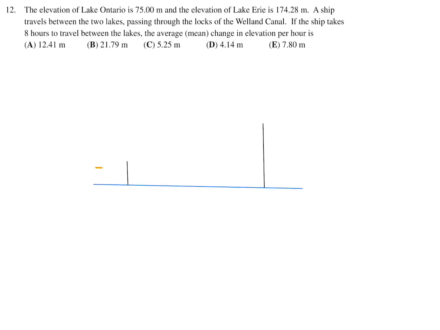So Lake Ontario, we've got an elevation of 75 meters. Lake Erie, 174.28, like that. And we are basically going to travel between one lake to the other. So we're going like that. We're going to be going on an incline, it seems. And they tell you that that trip takes about 8 hours. So 8 hours to go up this incline.